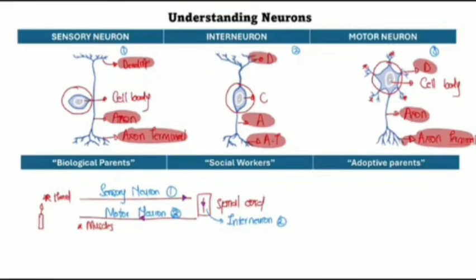And our cell body has found a home. So the first thing that happens, we start off with the cell body outside, and that is our sensory neuron.